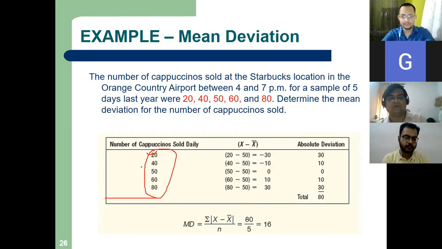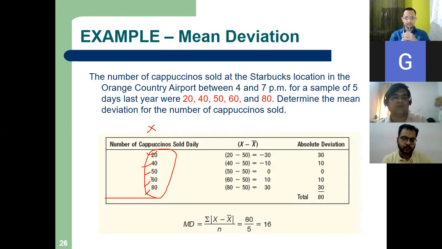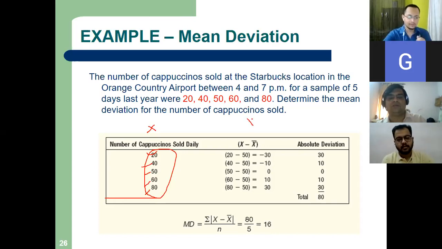20 cups, 40 cups, 50 cups, 60 cups, 80 cups, so 5 days, right? So these are my X. These are my data points. What will be the average of this data? If you calculate this, sum of this and divide it by 5, you will get 50. Okay, if you take the average, X bar is 50.